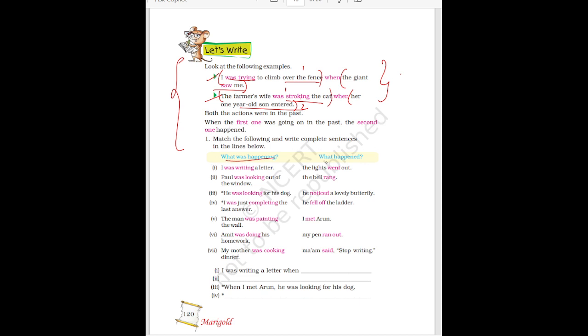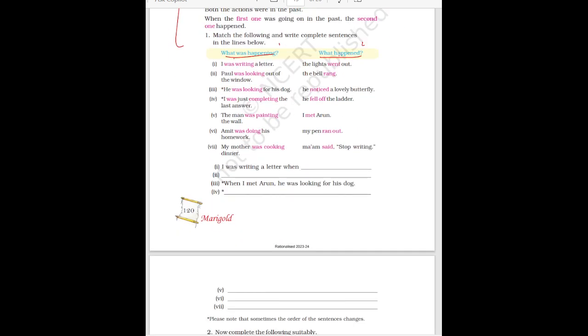Here what was happening and what happened. This is first sentence, this is second sentence. You have to join these sentences from A column with B column. You have to join by using when or while. Okay, joining words, with the help of joining words you have to join both the sentences. I'm writing down. See here, I was writing a letter. I was writing a letter when my pen ran out. When my pen ran out.